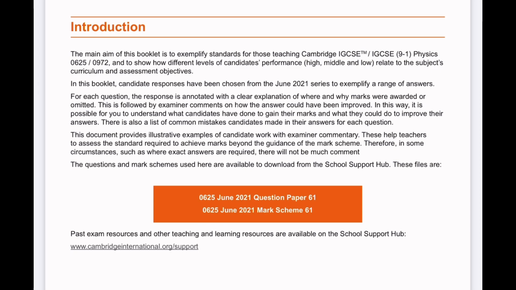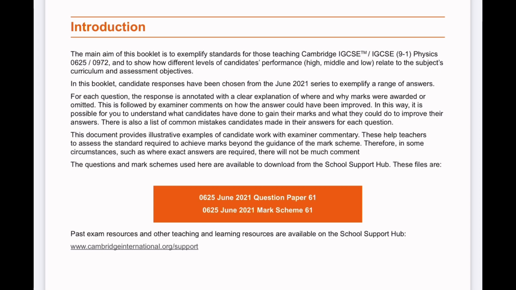In this booklet, candidates' responses have been chosen from the June 2021 series to exemplify a range of answers. For each question, the response is annotated with a clear explanation of where and why marks were awarded or omitted. This is followed by the examiner's comments on how the answer could have been improved. In this way, it is possible for you to understand what candidates have done to gain their marks and what they could have done to improve their answers. There's also a list of common mistakes candidates made in the answers for each question.